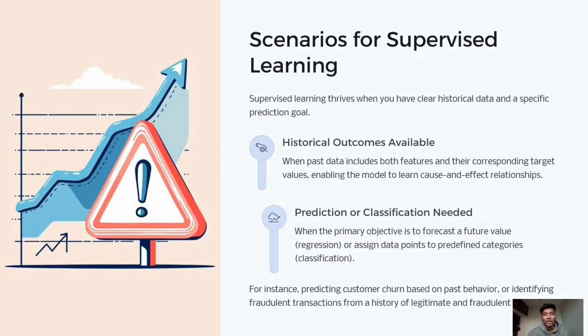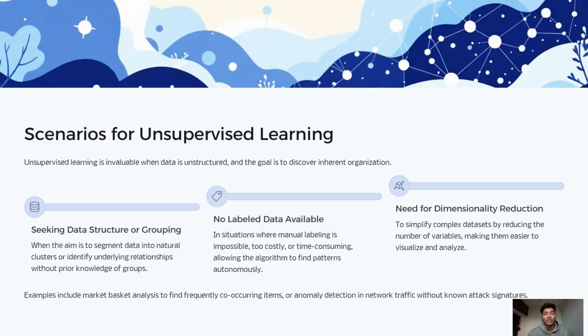Now, scenarios for unsupervised learning. We use unsupervised learning when we want to find natural groups in data. We don't have labeled data. We need to reduce dimensionality for easier visualization. Examples include customer segmentation, anomaly detection, market basket analysis.